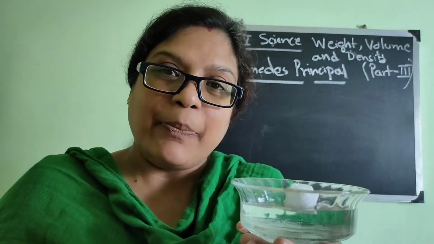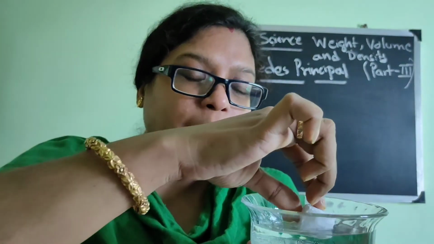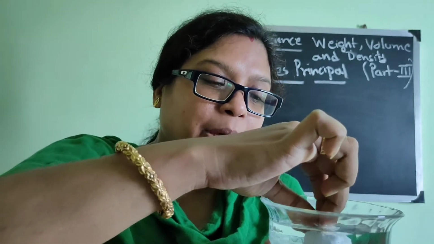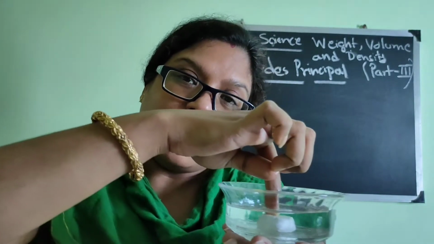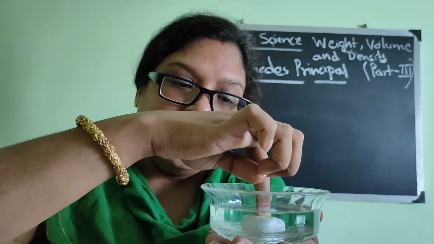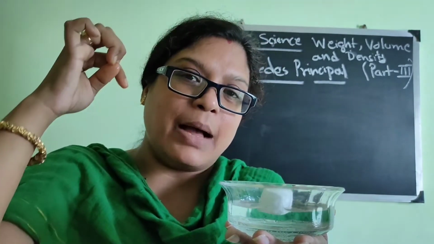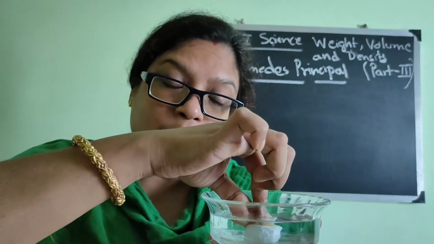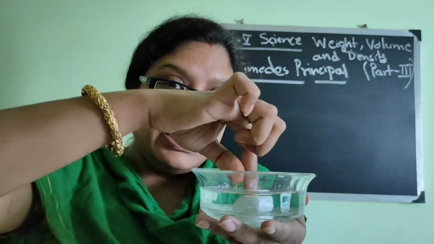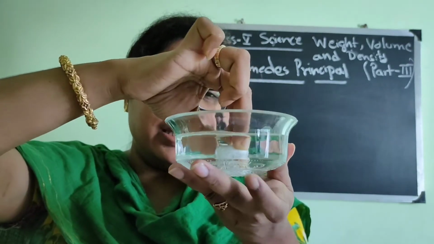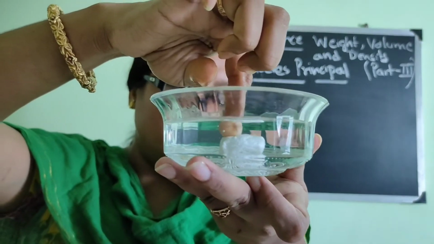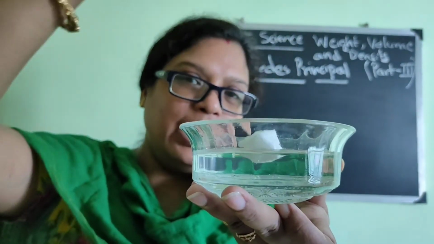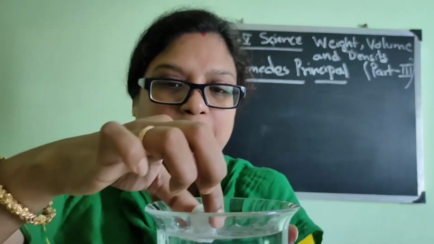So why is this happening? What is the explanation? Because a force is working from downward, from beneath. When I am removing my hand, it is coming up. When I am pushing it forcefully with my hand and finger, it is going down. You can see it has gone down. And when I am lifting it, again it is coming back to its original place.